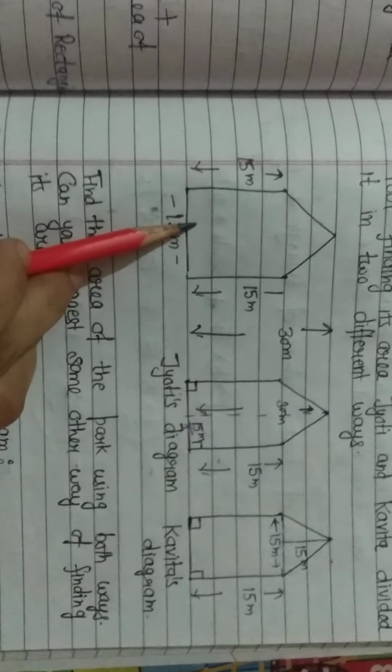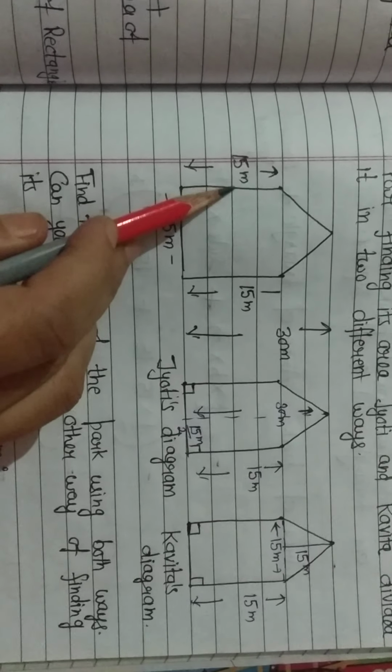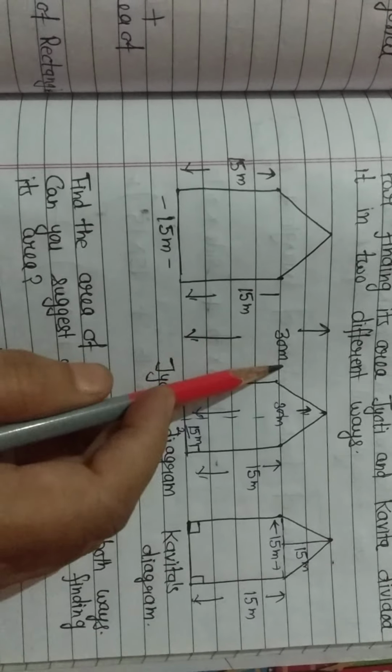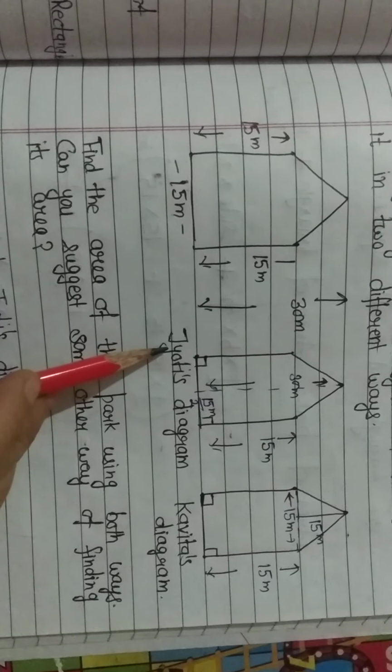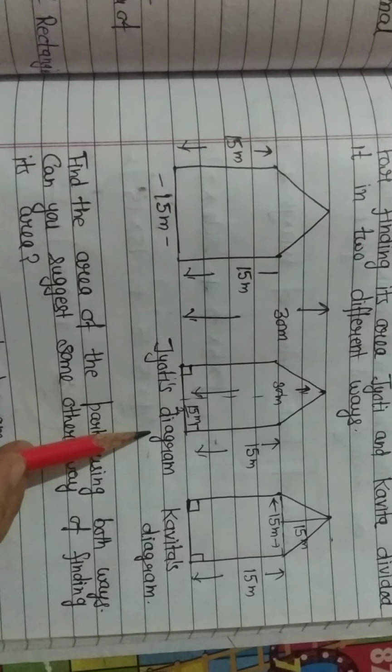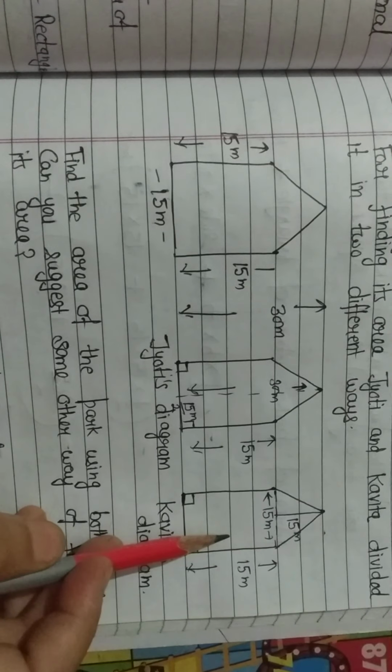Now this is a pentagonal park with the dimensions. This is given 15 meter. The total length is given 30 meter and the width is given 15 meter. Now this is the diagram Jyoti has made, and this is the diagram Kavita has made.